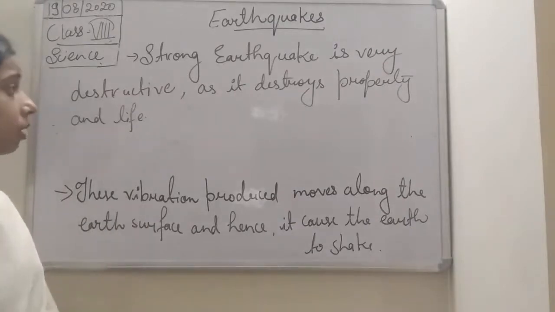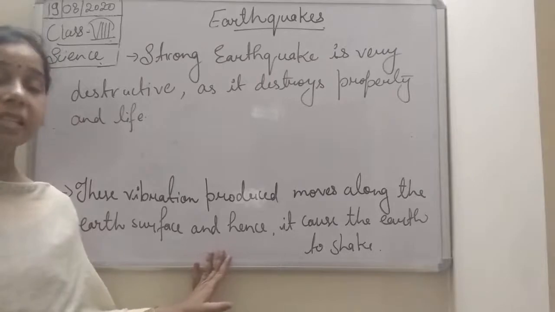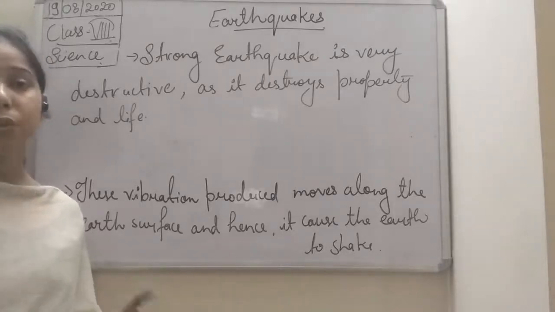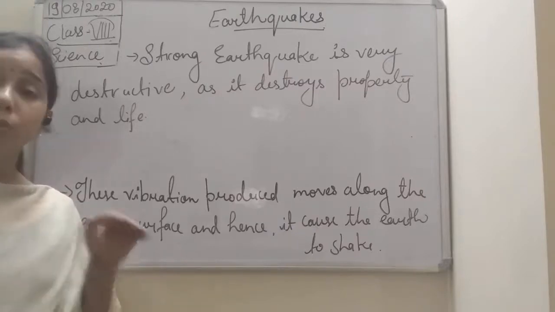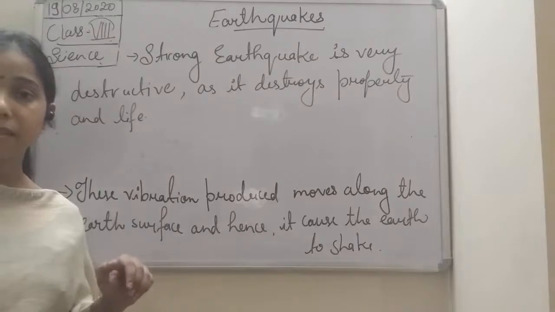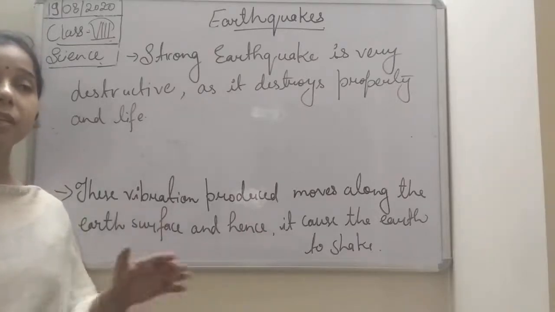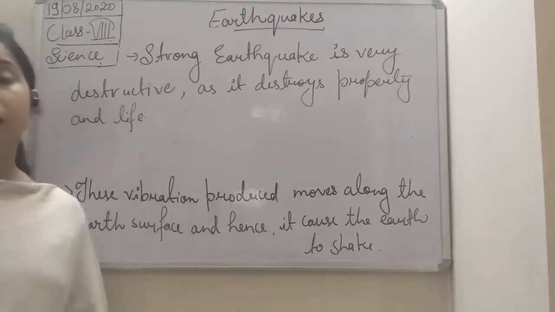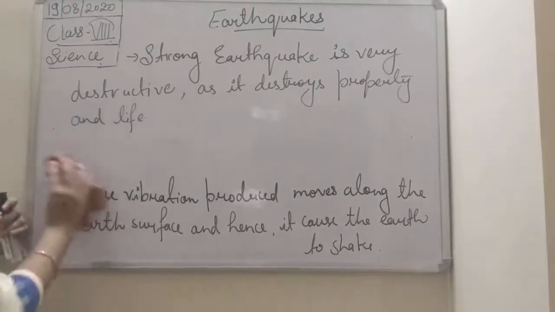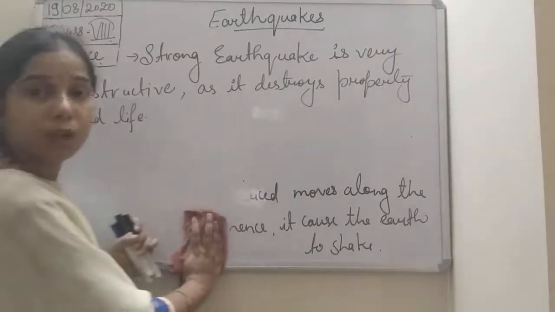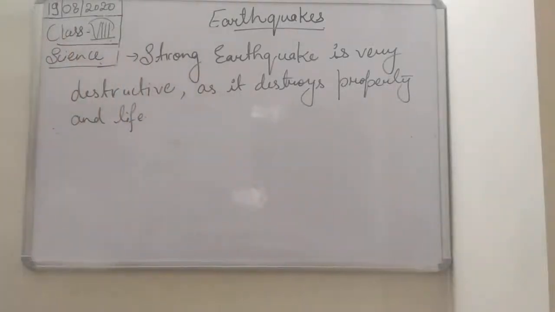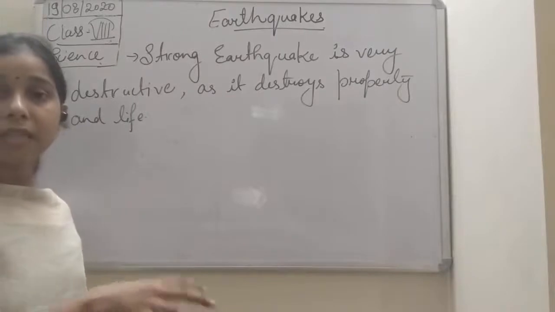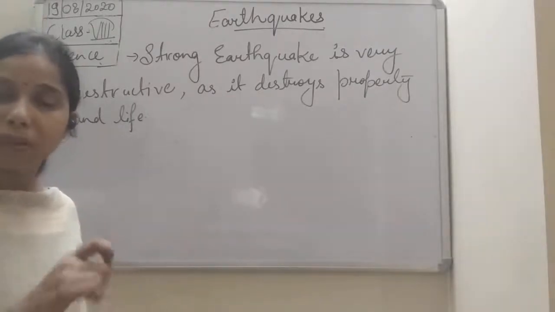Now, students, we said that an earthquake occurs due to the vibrations which occur inside the earth. These vibrations move along the earth surface, and finally they cause the earth to shake. These vibrations move along the earth surface in the form of waves.